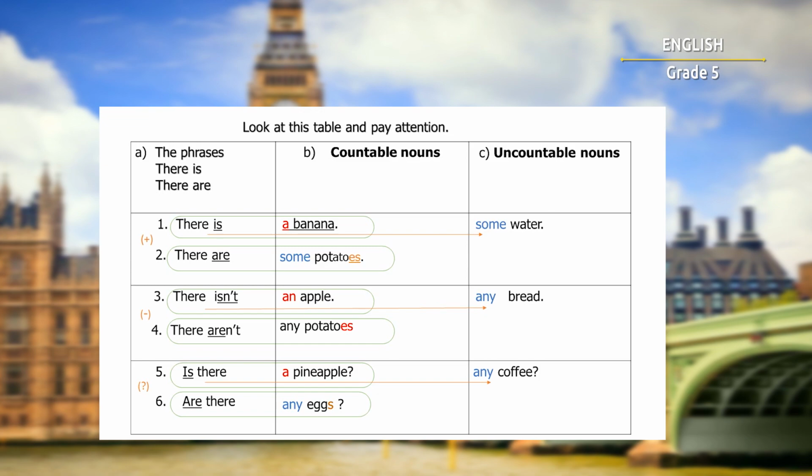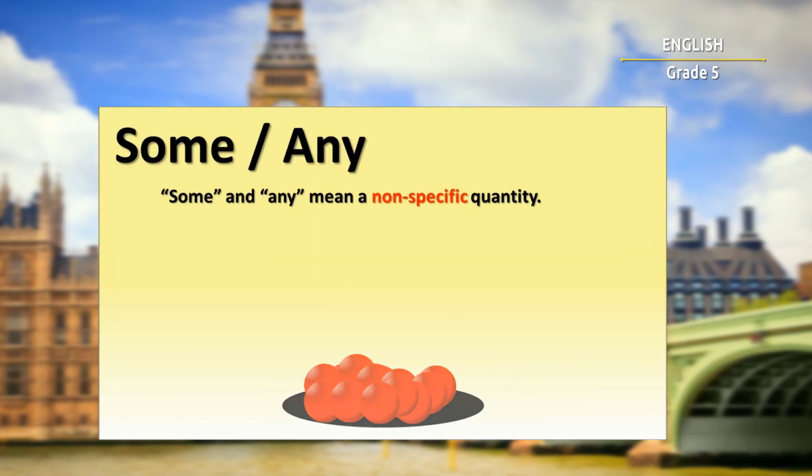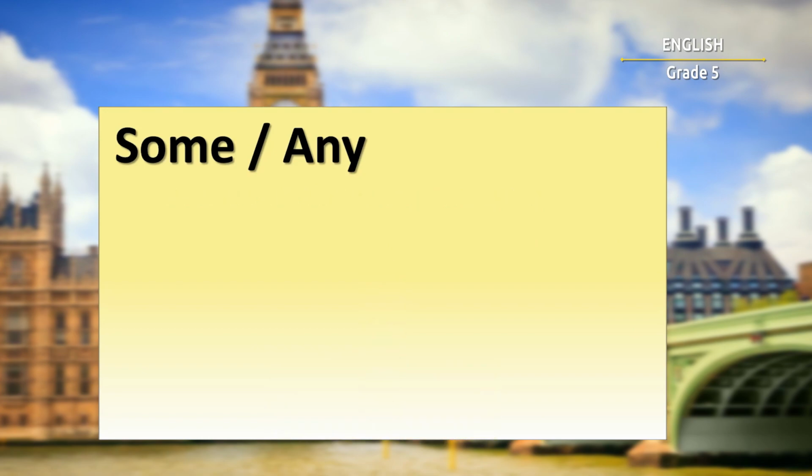Okay, that was quite easy, I hope. Remember, there is is used with singular countable and uncountable nouns. There are is used only with plural countable nouns. Hope you've understood the rule. Well, to remember the rule, I suggest you watch the video about some and any. Some and any mean a non-specific quantity.